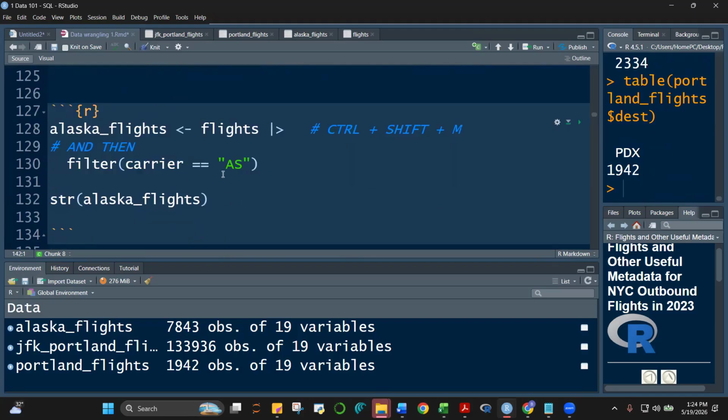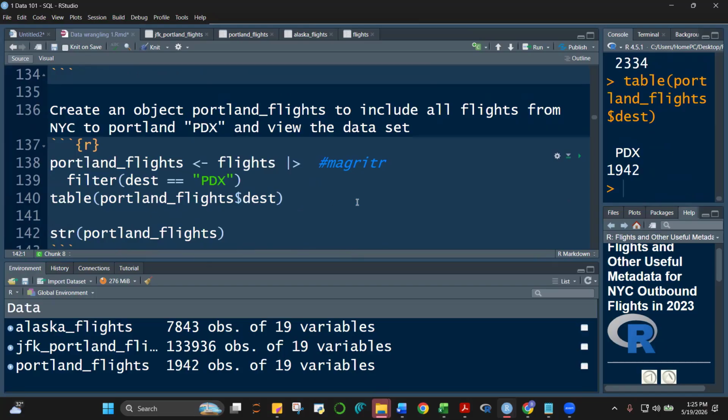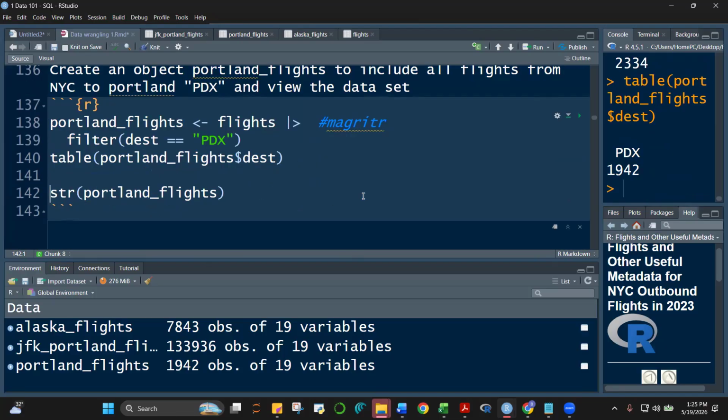Same thing with Alaska, class, the carrier AS. If you create the distribution of this object, Alaska flights, for AS, then it will only be AS. It's only AS, no? Okay, I can answer the question.